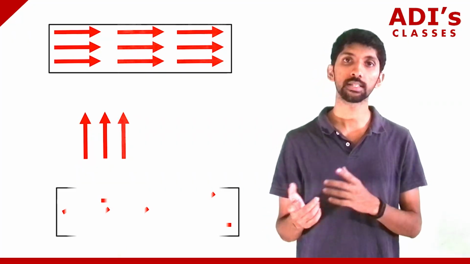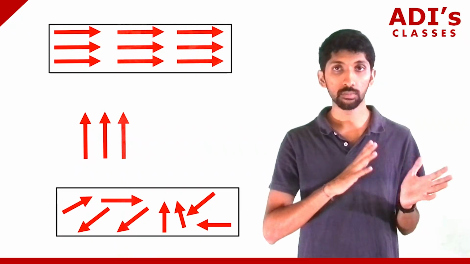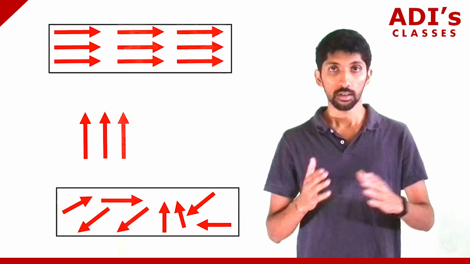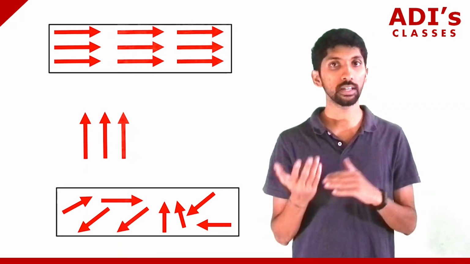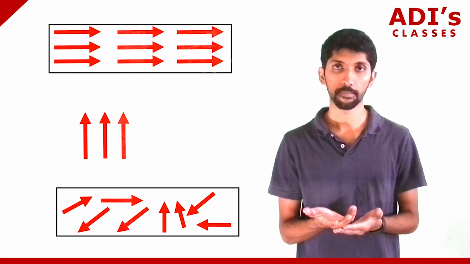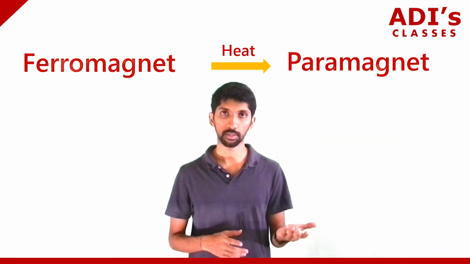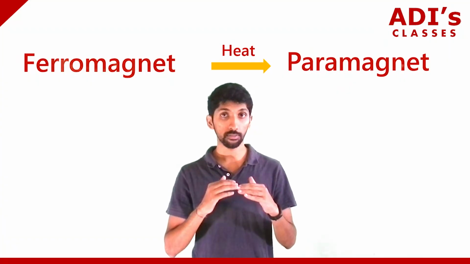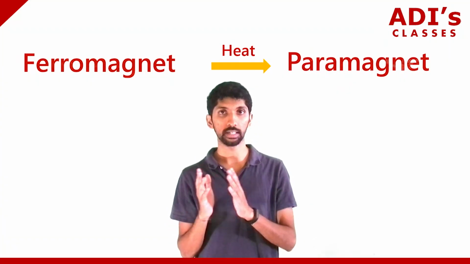The atoms will start moving in different directions, because of the agitation which is caused. As they start moving in different directions, it loses its magnetic moment. Once it loses its magnetic moment, the magnetic property will come down. So above the temperature, the ferromagnetic substance loses its magnetic property.